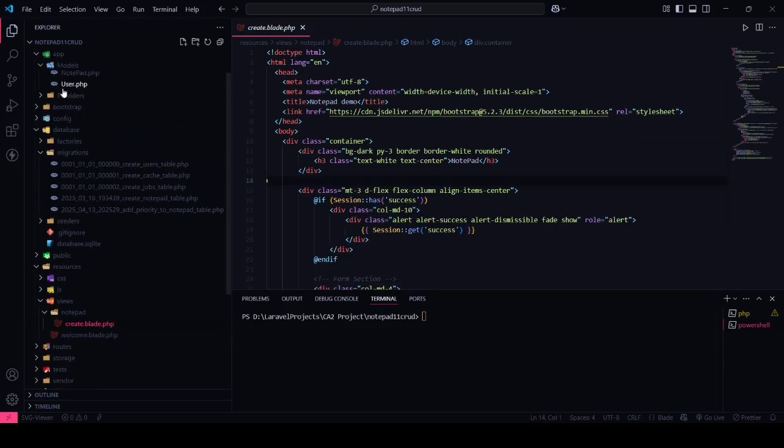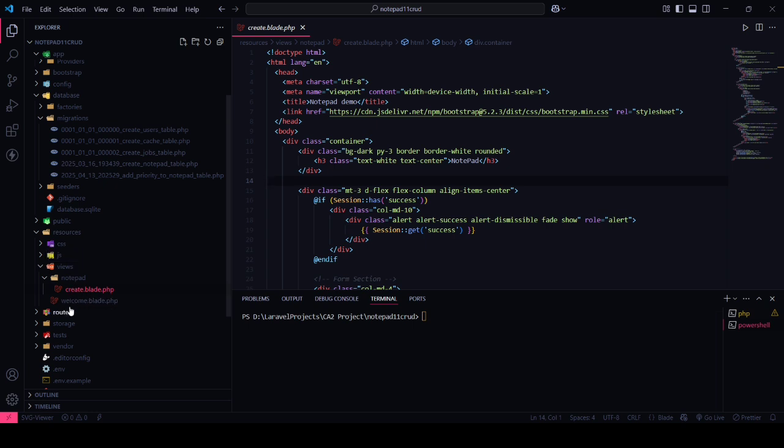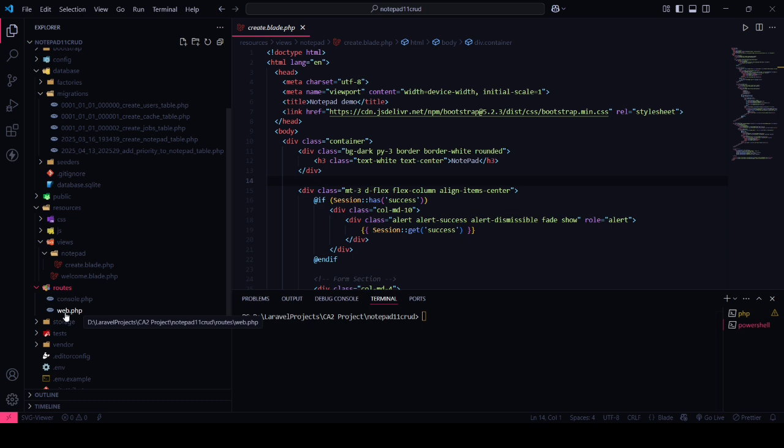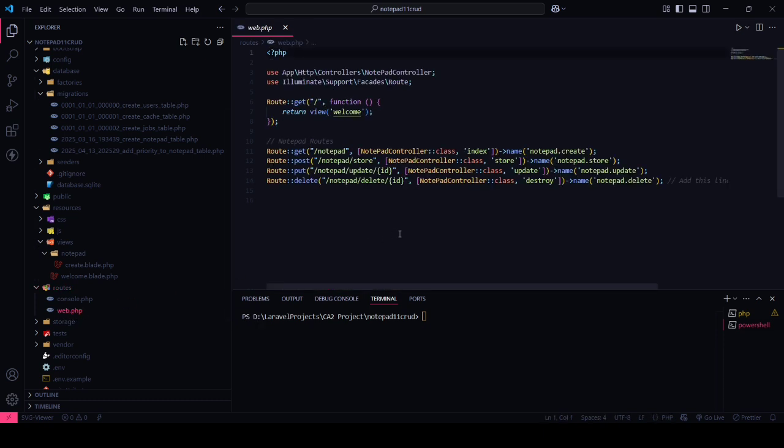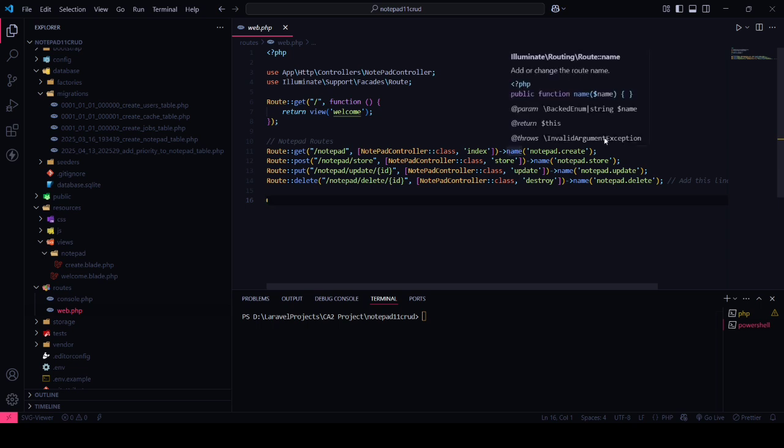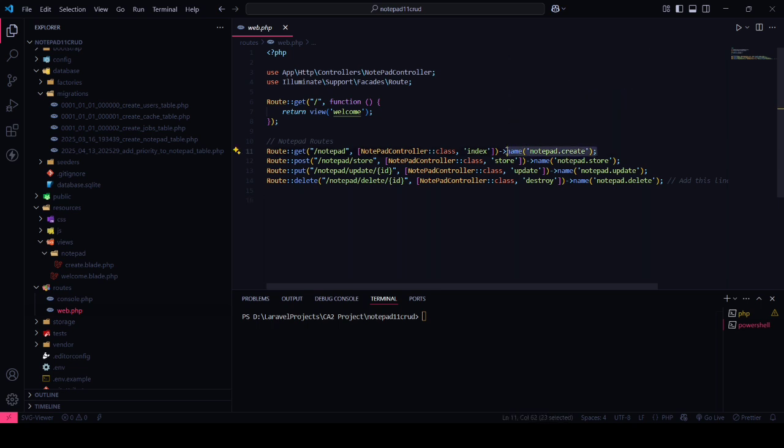So in our folder structure, in the below folder structure, you can see the routes folder. And here in this routes folder, there is a file, web.php. We always mention all the routes in this file. We have to include the controller file, in which all our logic is written by us. So you can see this get is used to show all the tasks.